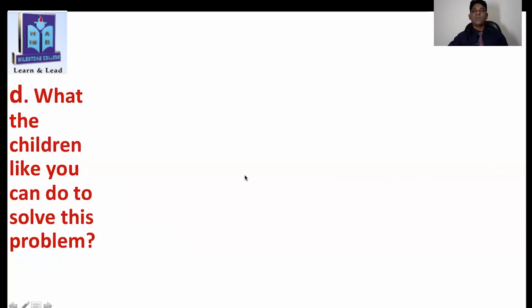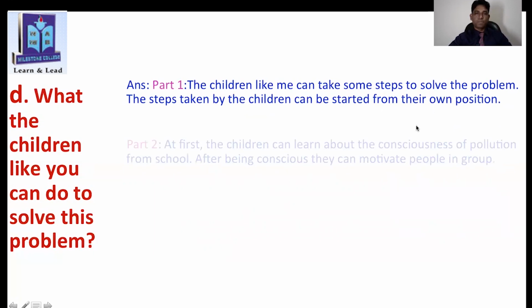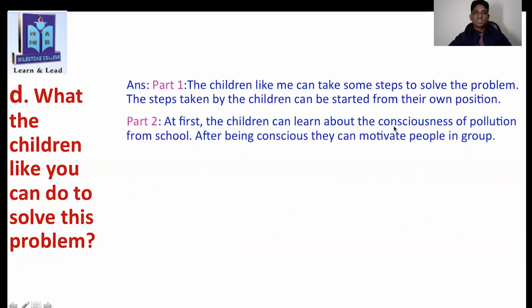You can see first duty is the children like me can take some step to solve the problem. The step taken by the children can be started from their own position. So whatever you are, so you can take step, right? The first step here, the children can learn about the consciousness of pollution from school. After being conscious, they can motivate people in groups.